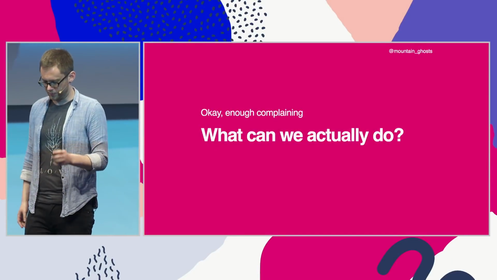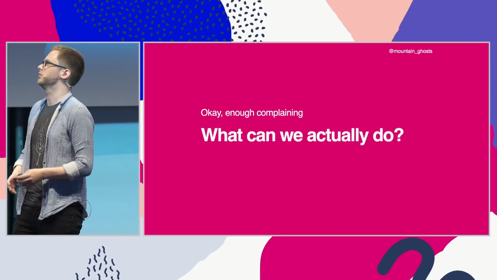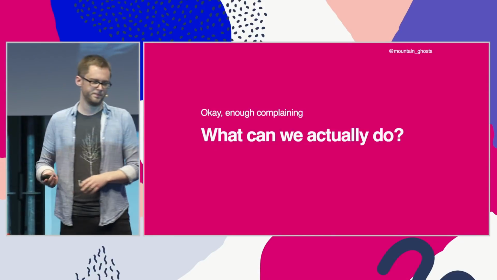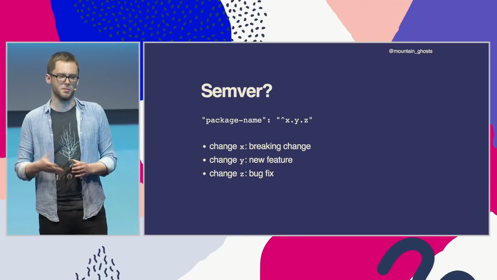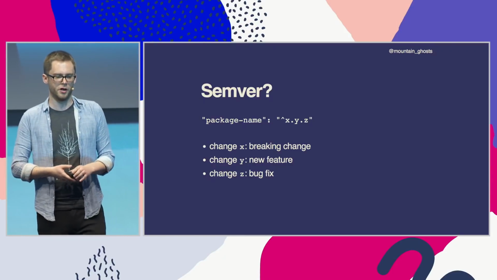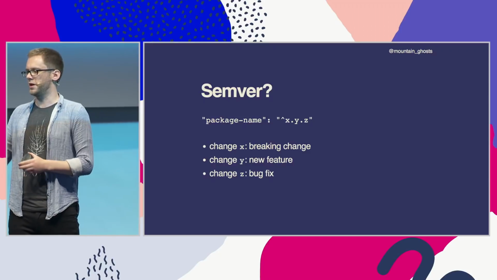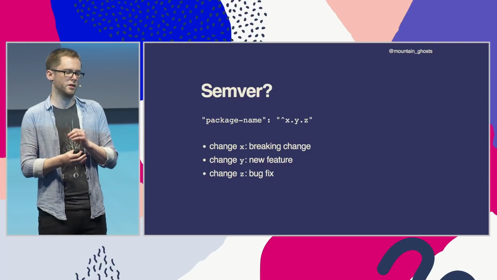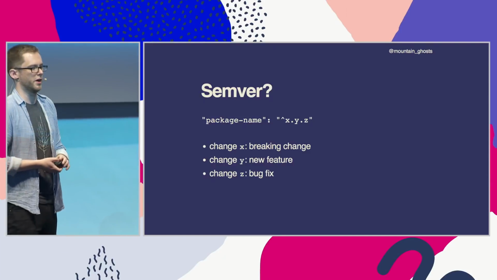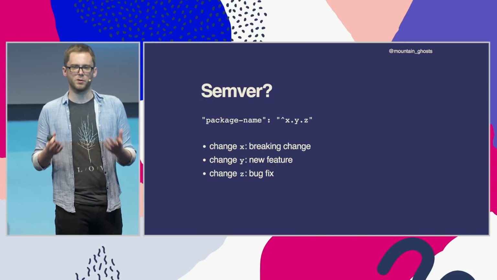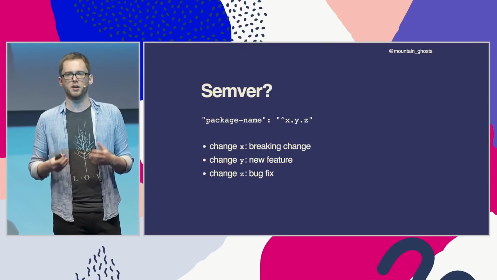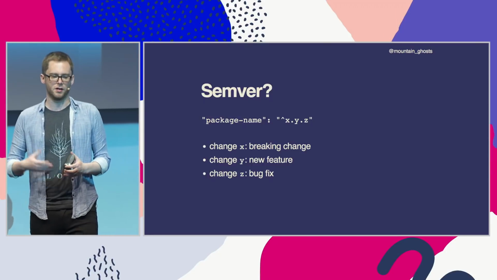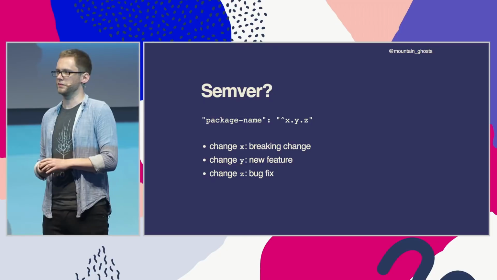Right, so enough complaining. What can we actually do about any of these things? One popular answer to this problem is semantic versioning, or SemVer for short, which is that you format your version numbers as three separate numbers, where incrementing the first one means that you've made a backwards incompatible change. Changing the second one means that you've added a new feature in a backwards compatible way, and changing the last number means that you've made a bug fix.